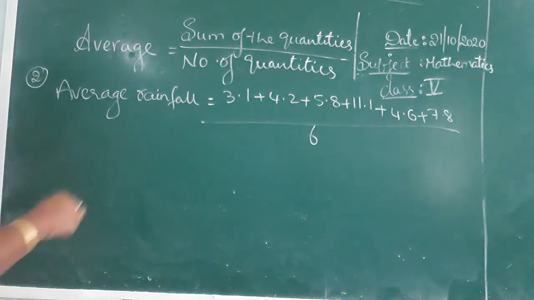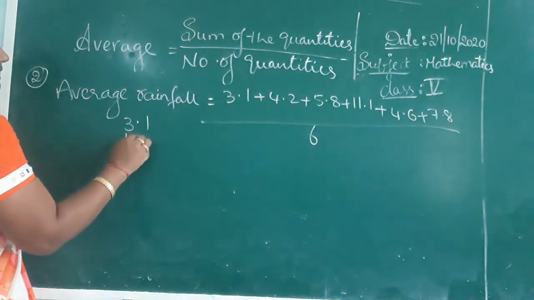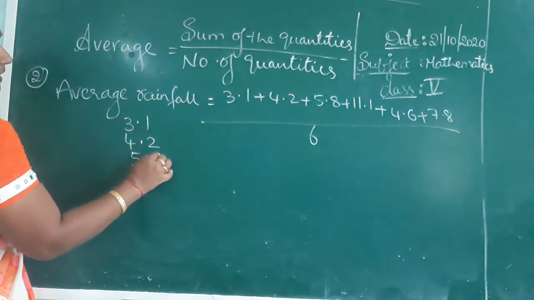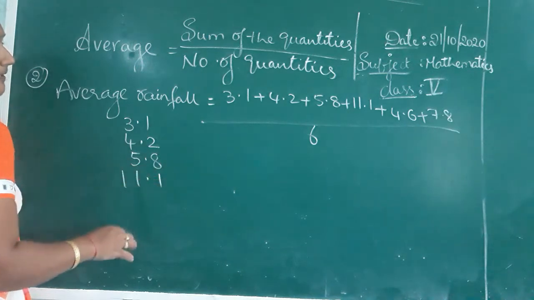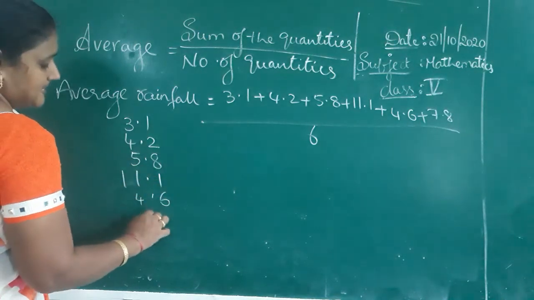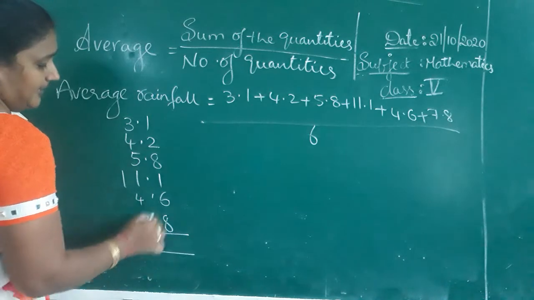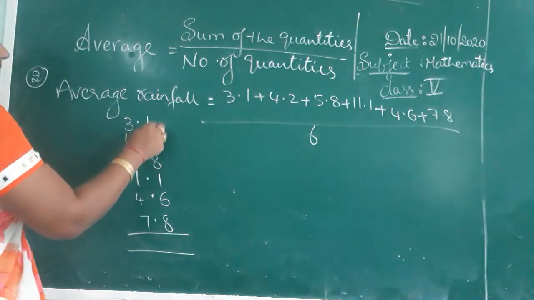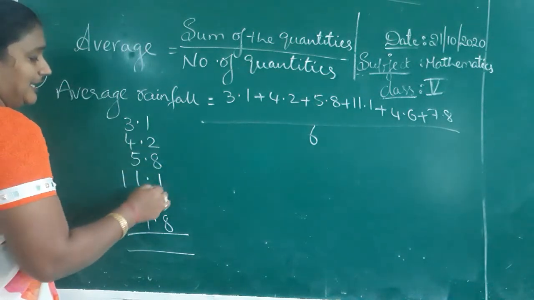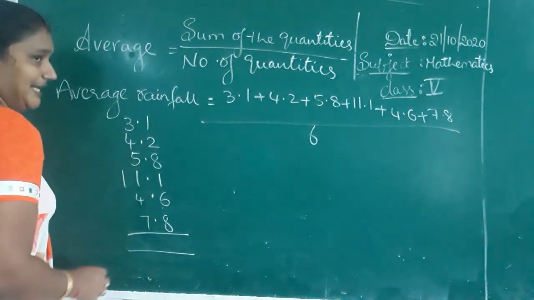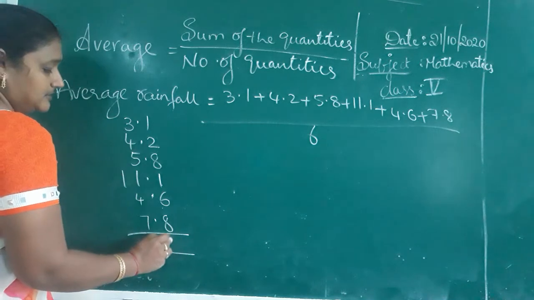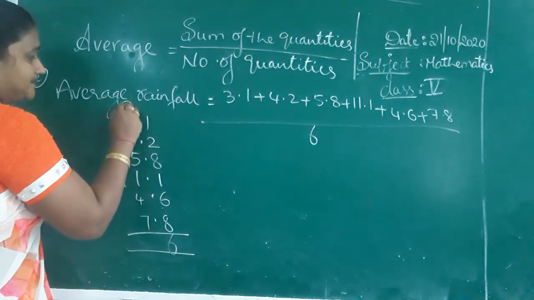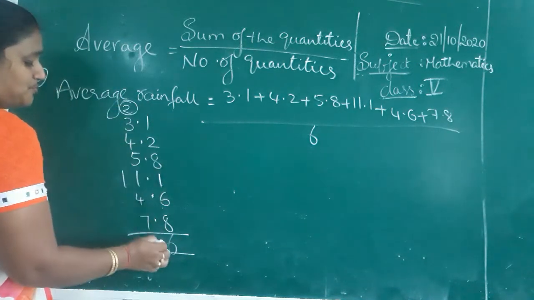Now add those 6 quantities: 3.1, 4.2, 5.8, 11.1, 4.6, 7.8. Keep the decimal as usual, children.